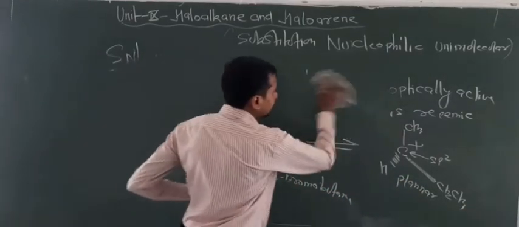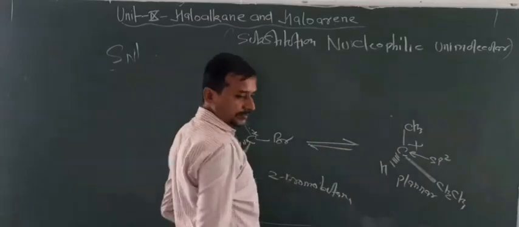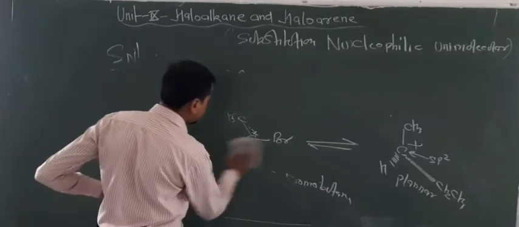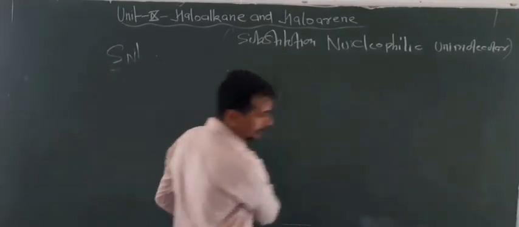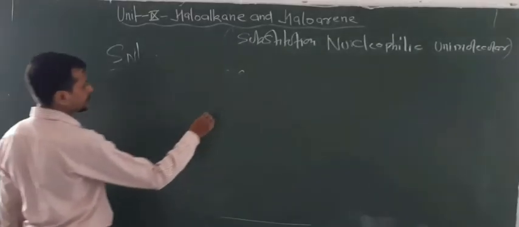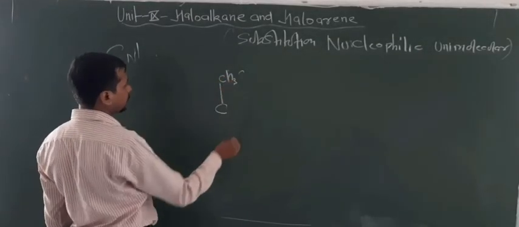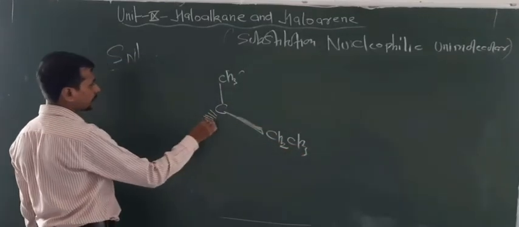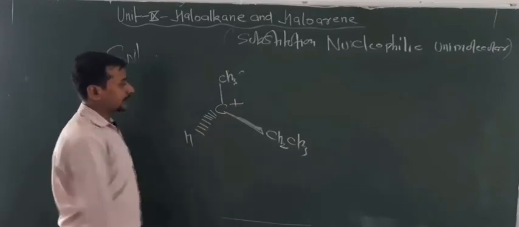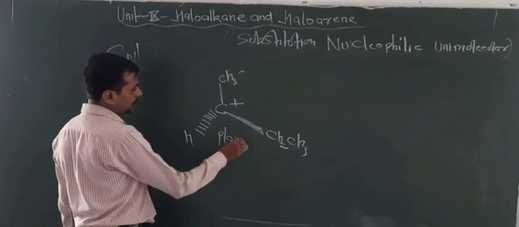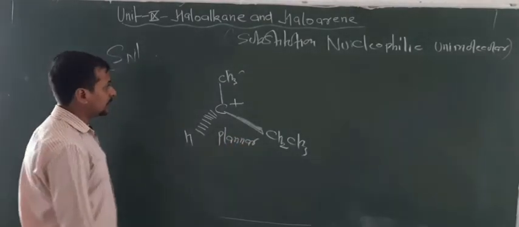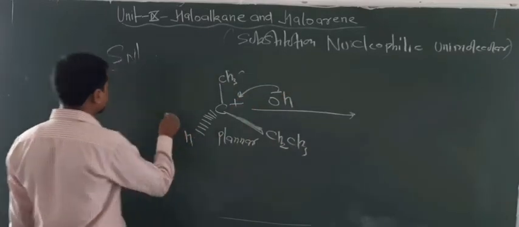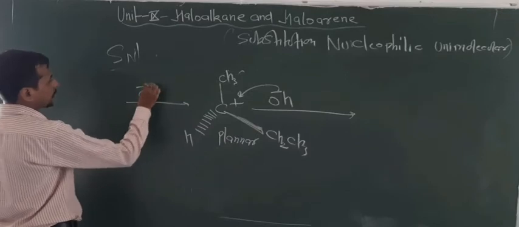What happens here basically? Now, in this condition, that means in case of carbocations formed by 2-bromobutane, look at here: the carbocation formed by 2-bromobutane is like this: CH2, CH3, H, plus charge, and this is a planar molecule due to sp2 hybridization. Now OH can attack either from this side, or OH can attack from this side.